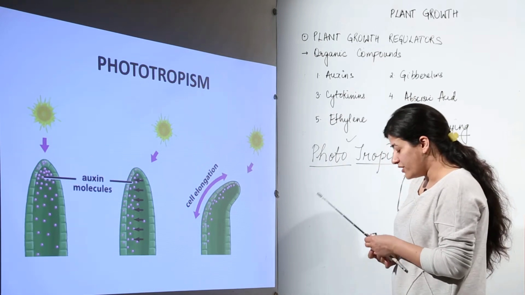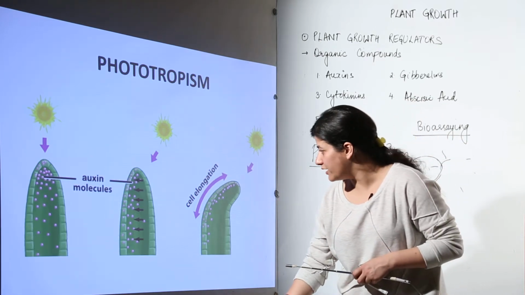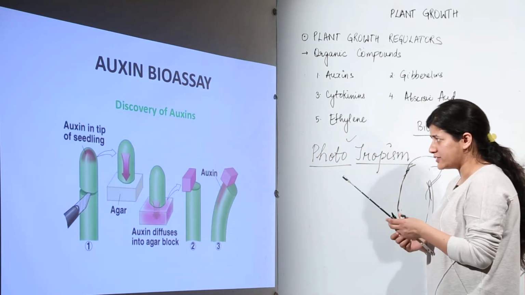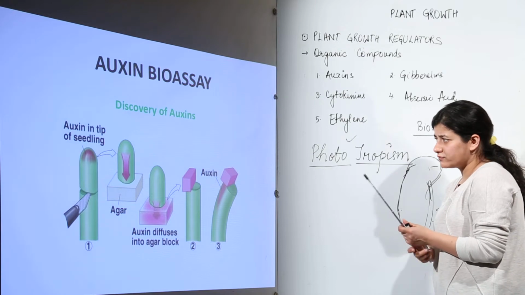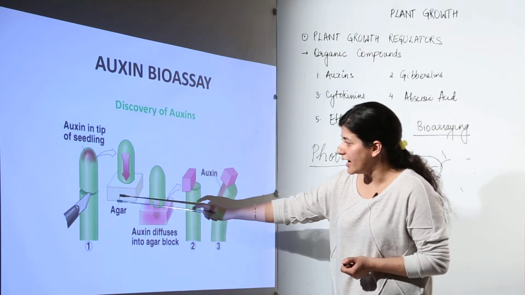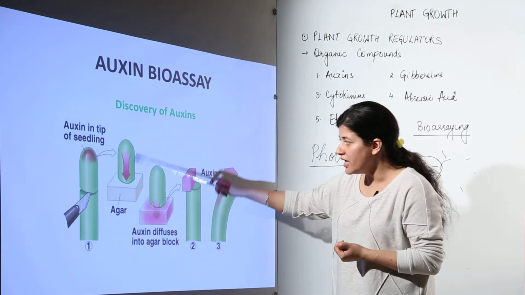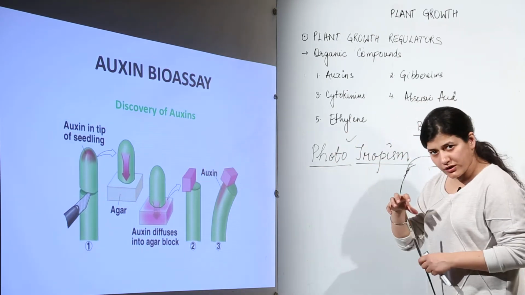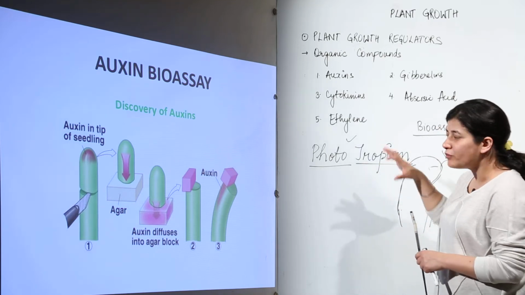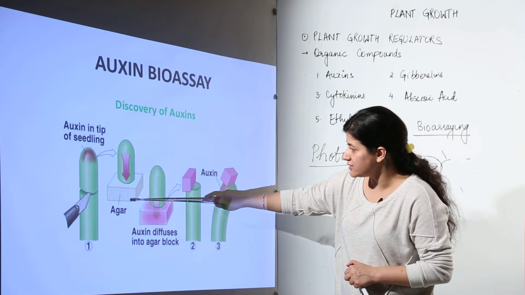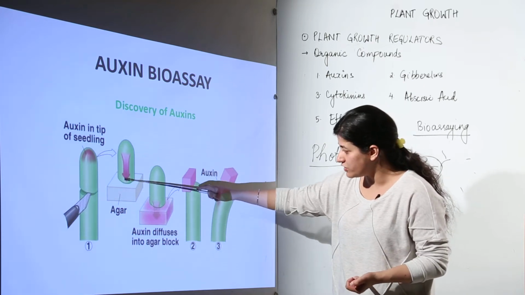Now, there was bioassaying done by F.W. Went. What he did in his discovery and bioassaying was that he took the seedling tip, cut it and put a little bit of agar box over there. Because we know that auxins are located in the tip of the plant, basically the shoot apex, these auxins move towards this gelatinous agar gel, whichever is being used.